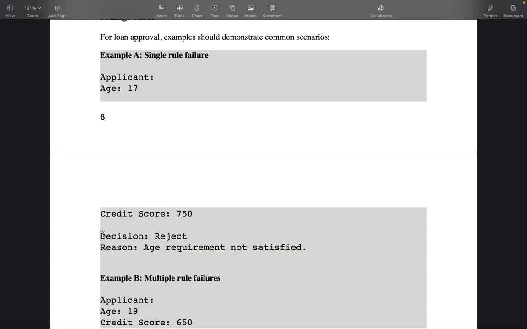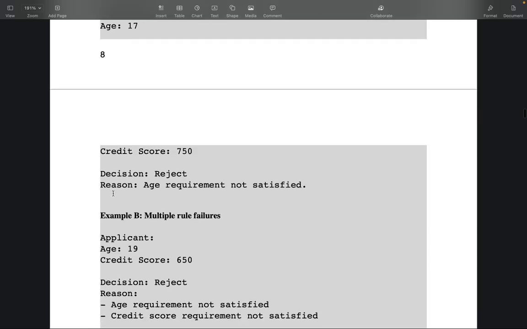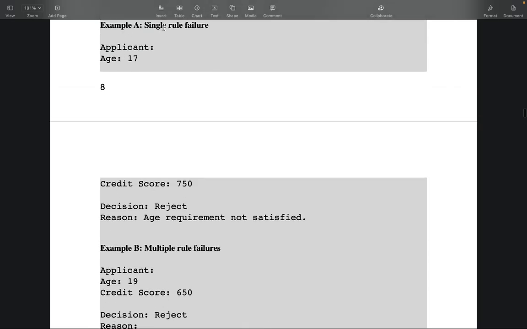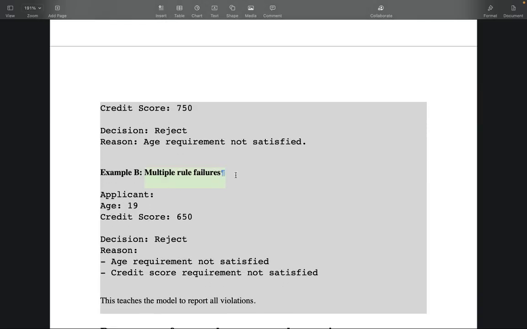Instead of this, as I mentioned, if you use the JSON format, it's better. But in this way, the model will learn this is a single rule failure example. Then example B can be multiple rule failure, where both age is less than 18 and credit score is 650.